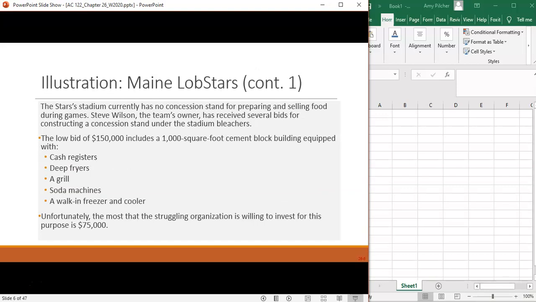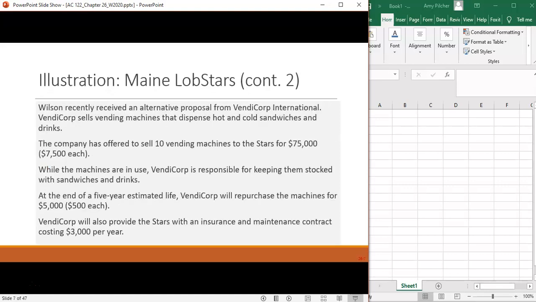They don't have a concession stand. This is one of the reasons that they've been looking at these vending machines. First of all, they looked at what it would take to construct a concession stand, and the proposal they got for building one was a lot more than they wanted to spend. So they started looking at other options for how to sell food during games without committing to a concession stand that they don't want to spend the money for.